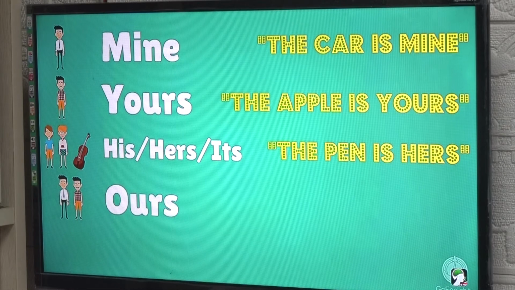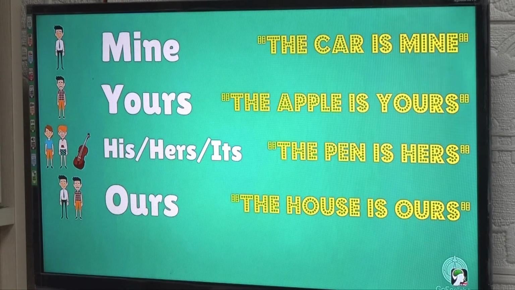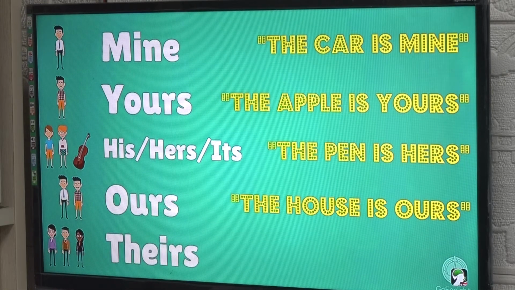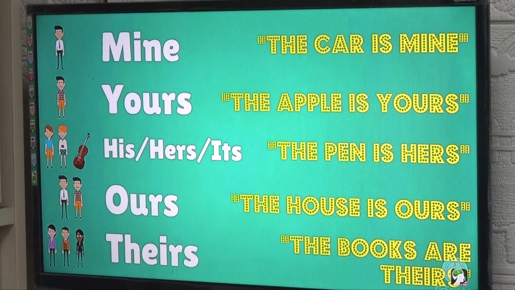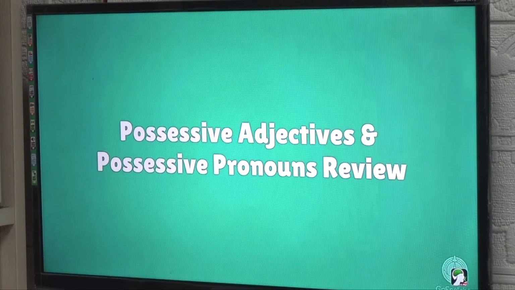Ours. The house is ours. The house is ours. Theirs. The books are theirs. The books are theirs. Possessive adjectives and possessive pronouns review.